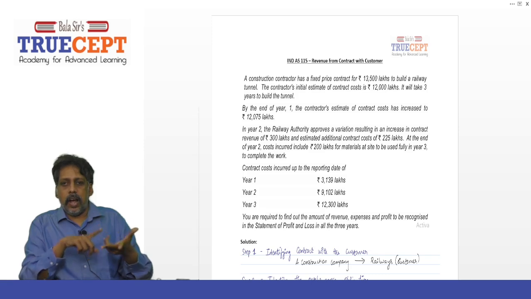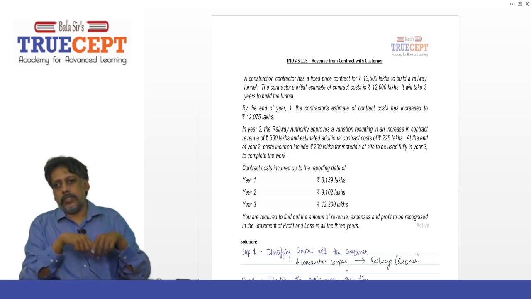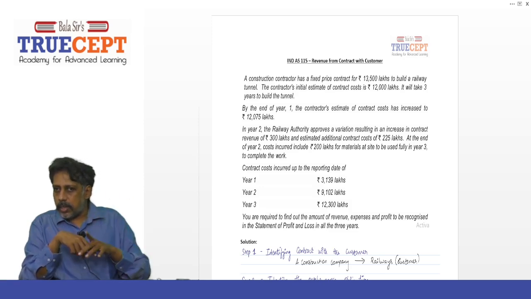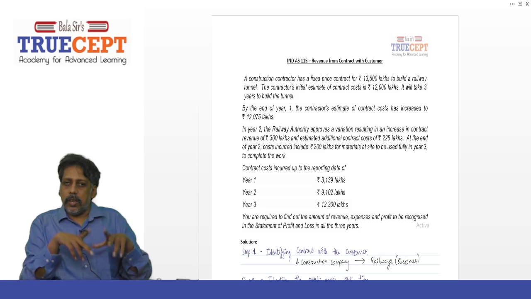For example, the Railways ask you to extend the tunnel further, maybe another 1 kilometer. And that is going to cost you how much extra? I mean, you're going to charge the customer how much? 300 lakh extra. And that is nothing but a contract modification. As per IND AS 115, what is it called? The contract modification.